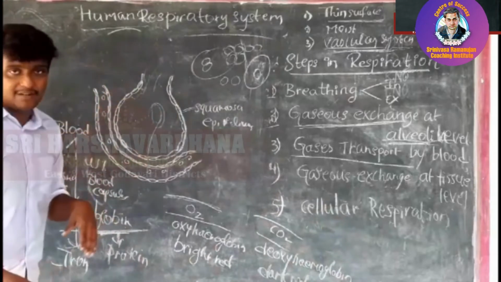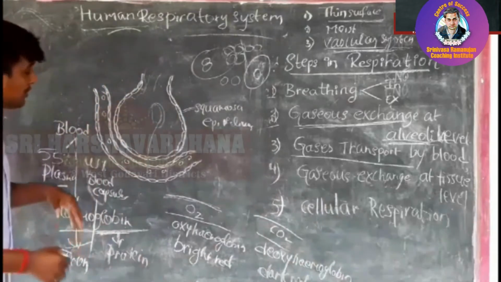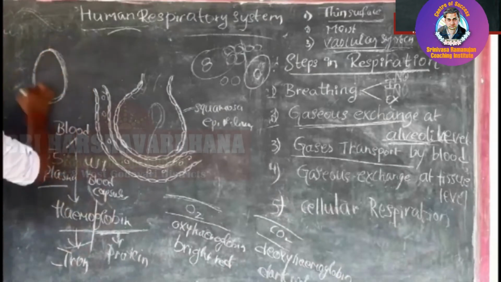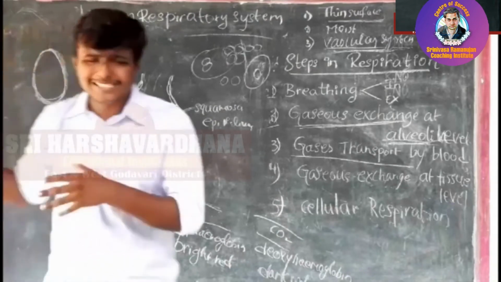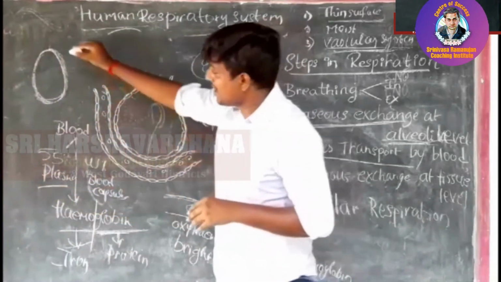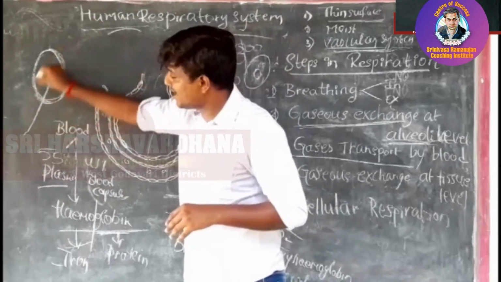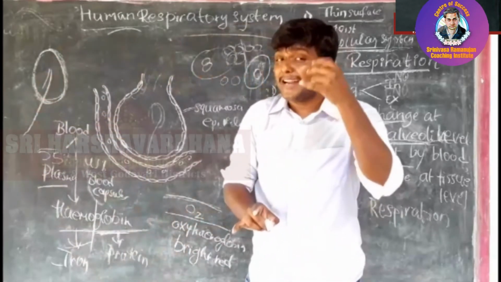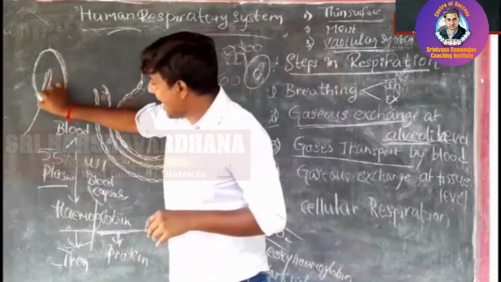Now, how will these gases be exchanged? How does the gas exchange take place? For example, here you have to imagine this as a heart. If this is a heart, then from the heart onwards the deoxygenated blood, the carbon dioxide contaminated blood, will be carried.